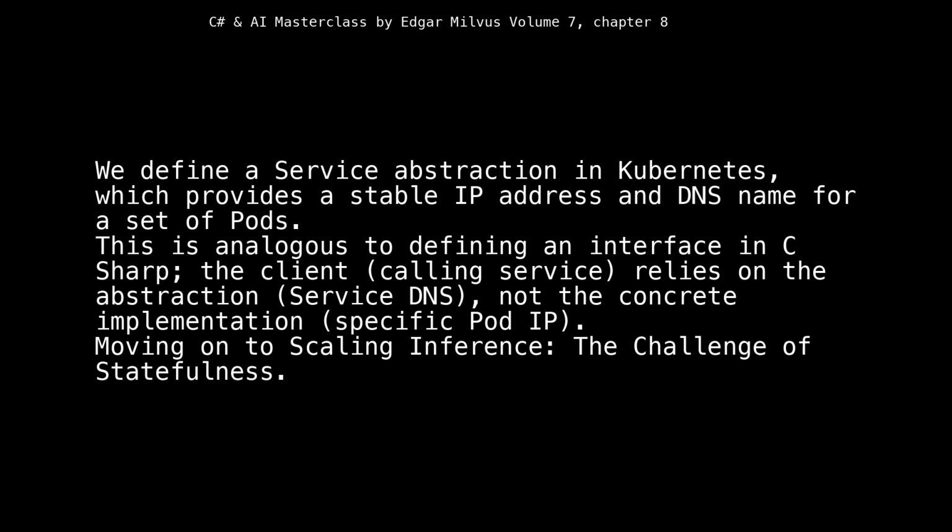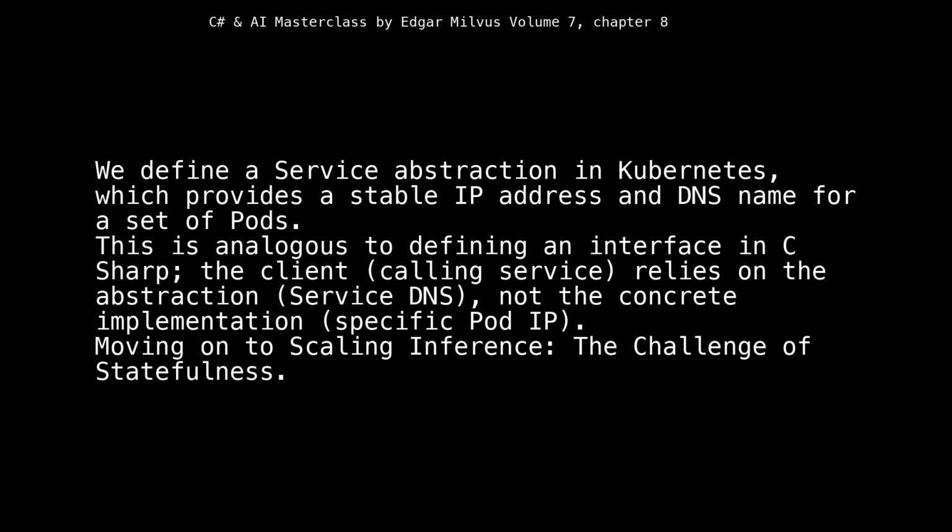We define a service abstraction in Kubernetes, which provides a stable IP address and DNS name for a set of pods. This is analogous to defining an interface in C#. The client, calling service, relies on the abstraction, service DNS, not the concrete implementation, specific pod IP.